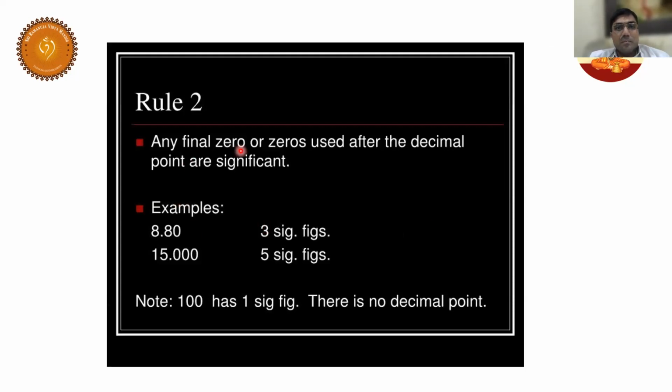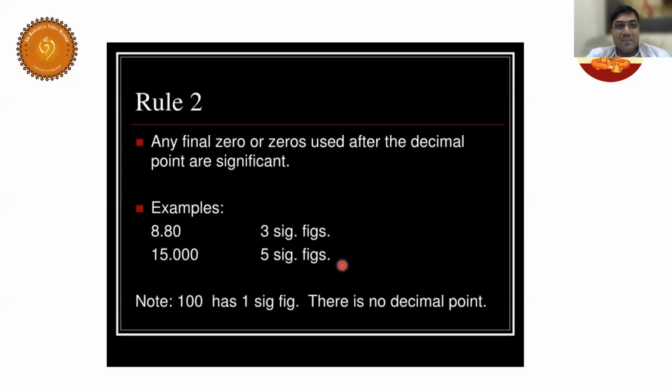Next one is any trailing. Trailing means what? Trailing means back. Leading means front. Use these words, trailing and leading. The trailing zeros used after the decimal point are significant. Can you see a decimal point first? So after the decimal point, if any zeros are there, these are significant. That's why you consider this as 5 significant figures.